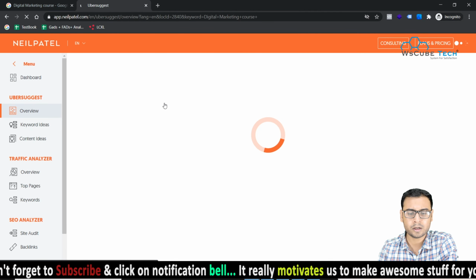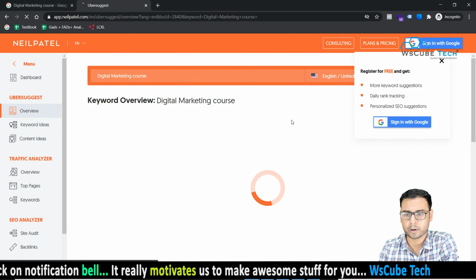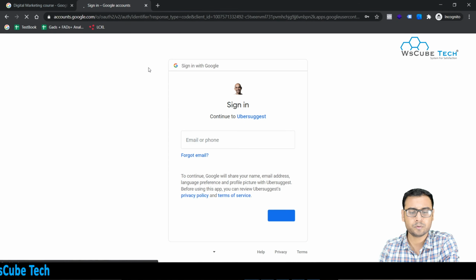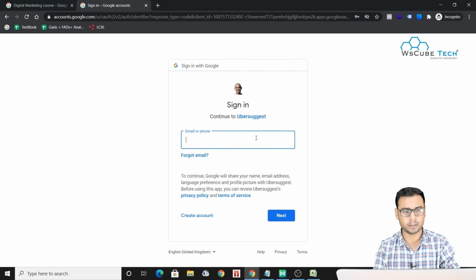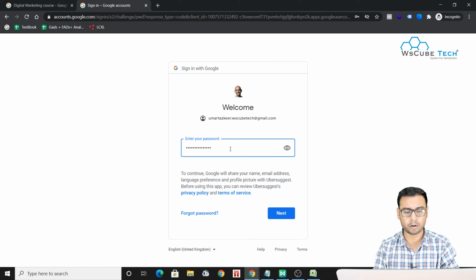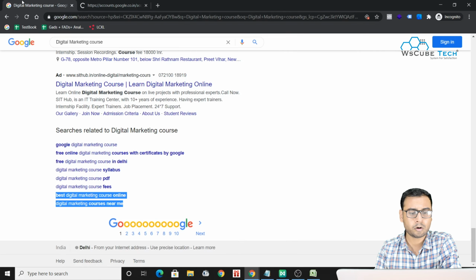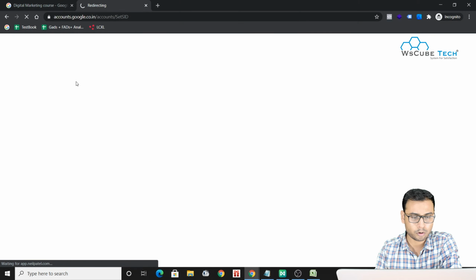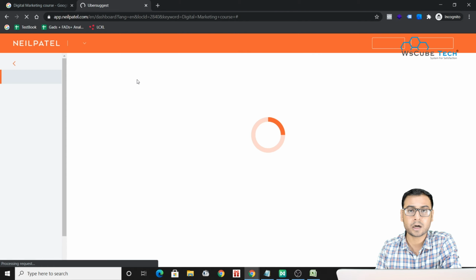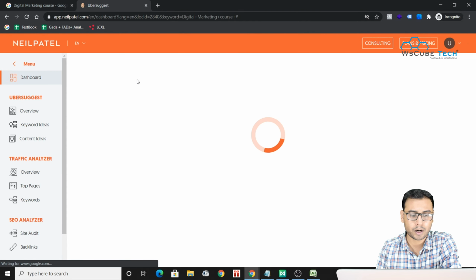So they will give you a pop-up over here to log in. So we should log in, right? I'll be using Google to log in. Once we are logged in, we'll be able to access so many things, right? So let me log in with my Google ID. Once I am done logging in, here it is. Now we can easily find out some long tail keywords. We have to download keyword ideas from here. We have entered our primary keyword, like digital marketing course.